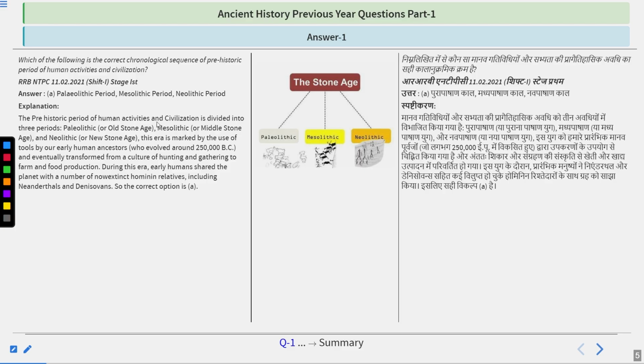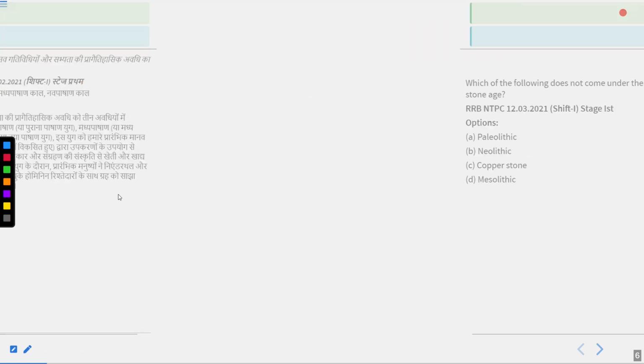The prehistoric period of human activities and civilization is divided into three periods: Paleolithic, Old Stone Age; Mesolithic, Middle Stone Age; and Neolithic, New Stone Age. This era is marked by the use of tools by our early human ancestors who evolved around 250,000 BC and eventually transformed from a culture of hunting and gathering to farm and food production. During this era, early humans shared the planet with a number of now extinct hominin relatives, including Neanderthals and Denisovans. So the correct option is A. I hope this question is clear. Let's move to the other one.